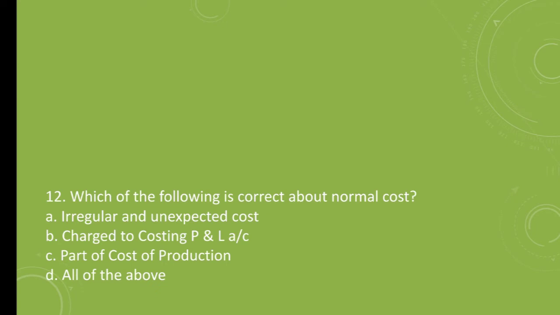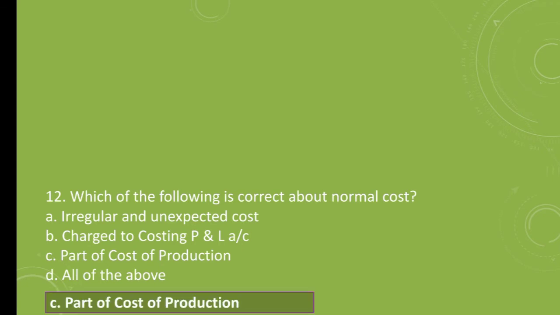Question number 12. Which of the following is correct about normal cost? A. Irregular and unexpected cost. B. Charge to costing profit and loss account. C. Part of the cost of production. D. All the above. The correct answer is part of cost of production.